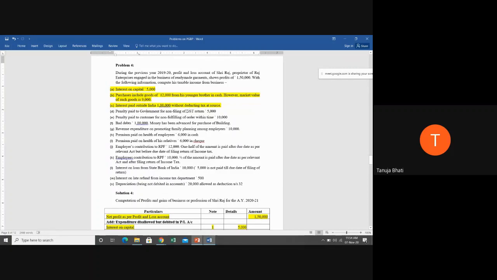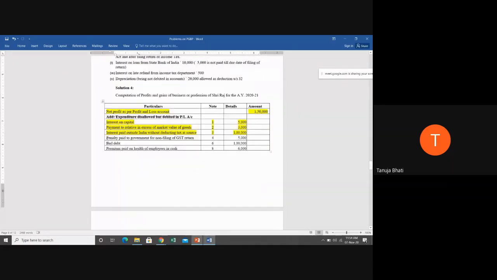Non-filing of GST returns means GST returns have to be filed within the due date. If you're not complying with the due date, you have to pay penalty. So you are not following the due dates provided in the law. It is an infringement of the law, and therefore the penalty paid is to be disallowed. If it is disallowed, what are we supposed to do? We need to add it back to the profit. So penalty paid to government for non-filing of GST return, 5,000, has to be disallowed.